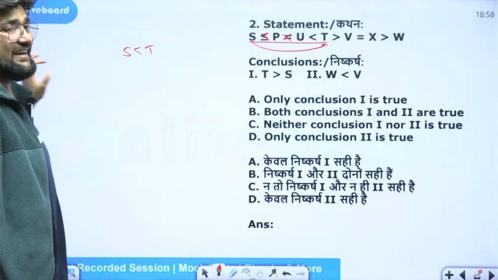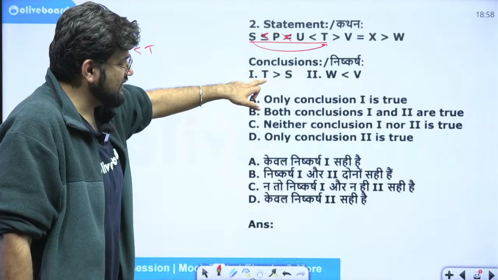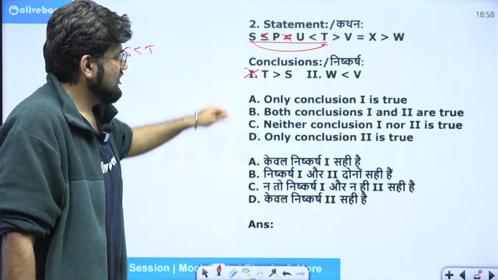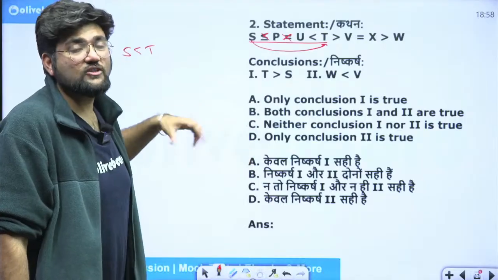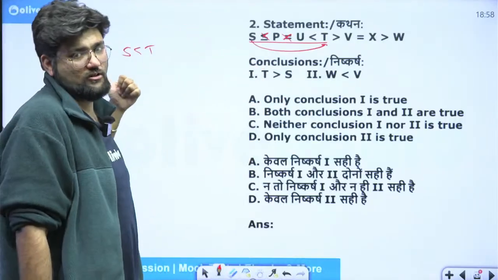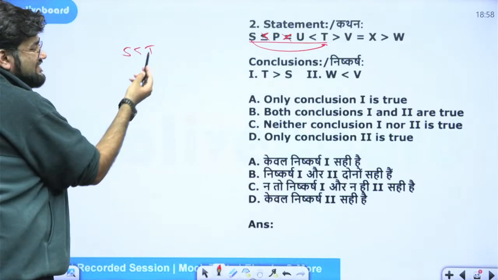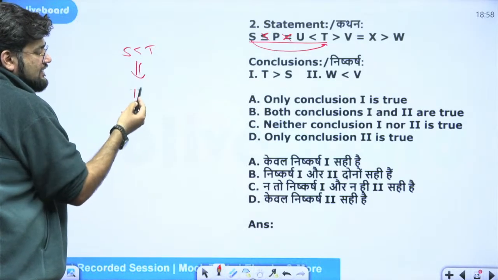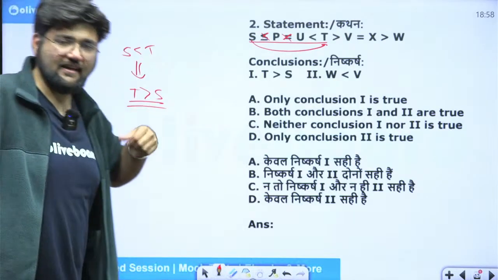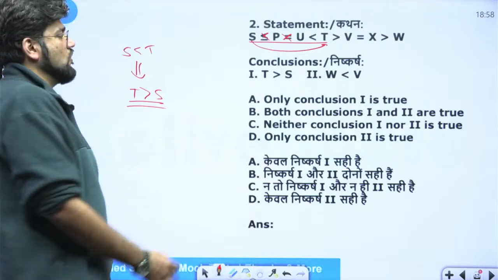Now some people in haste read it as S is less than T, but here they read T first, so they said no, this is not right. Why isn't it right? I am saying that the order should be the same only in the either-or case. And I told you the reason also, because the sign will change. But here, I can say S is less than T. Doesn't it imply T is greater than S? It is one and the same thing, no? If 10 is greater than 5, can't I say 5 is less than 10? Is it something different? No. So this is right.